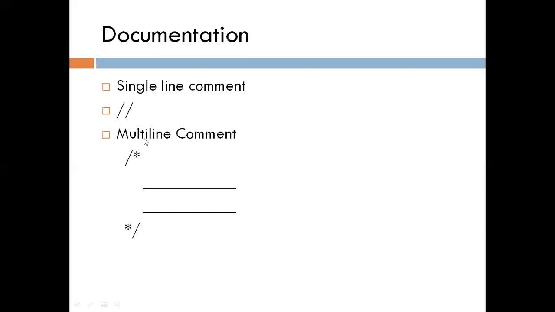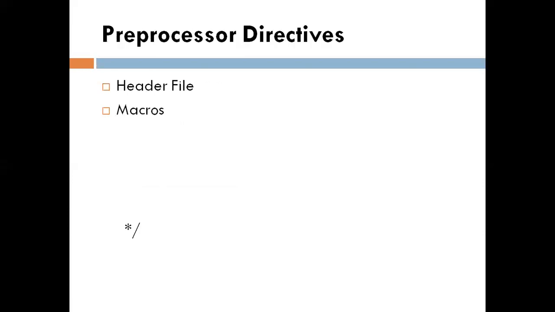The second type of comment is the multi-line comment. It starts with a forward slash and a star, which is known as the asterisk symbol. This is the opening of the comment, and this is the ending of the comment. The content in between these two is considered a comment. That is a multi-line comment.